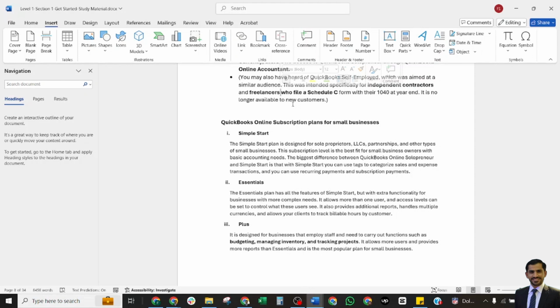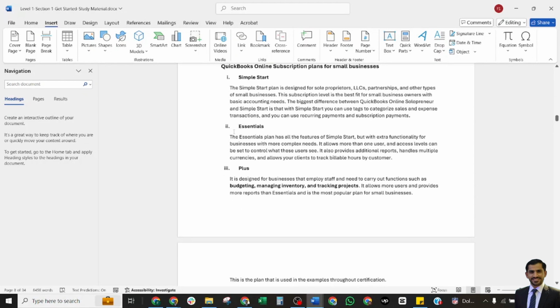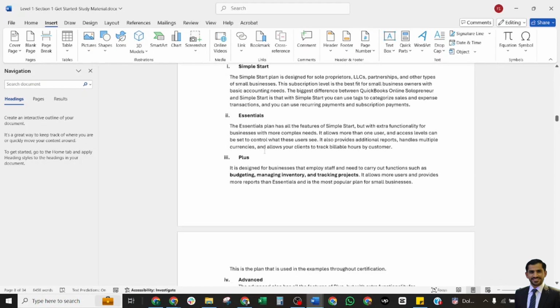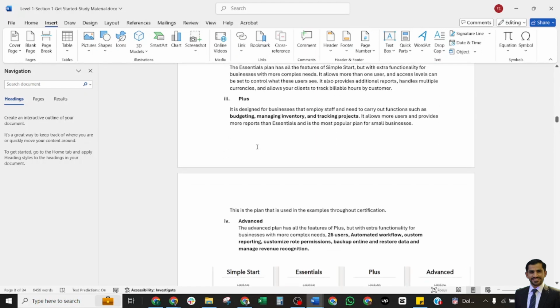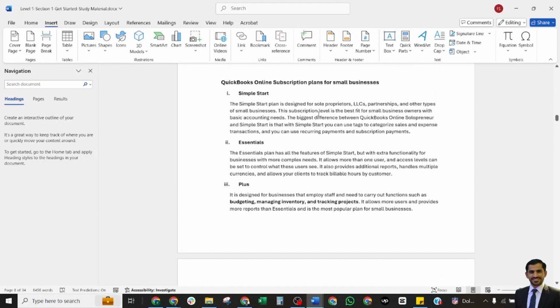QuickBooks Online subscription plans for small businesses. There are four subscription plans: Simple Start, Essentials, Plus, and Advanced. Here are some features of the simple one. Simple Start is designated for sole proprietors, LLC companies, partnerships, and other types of small businesses.